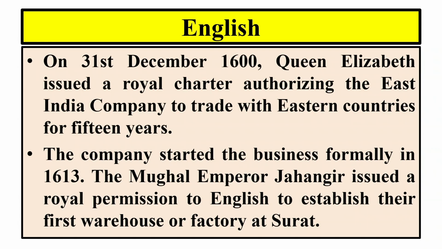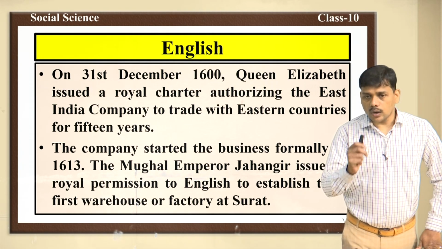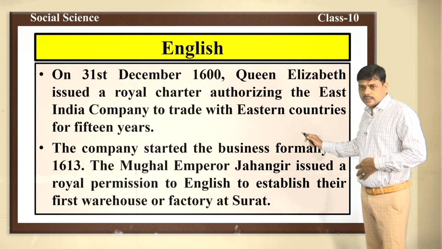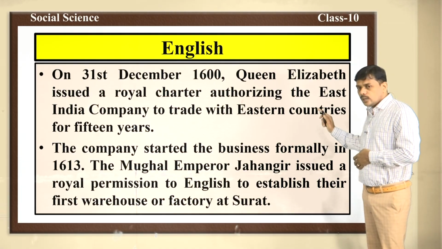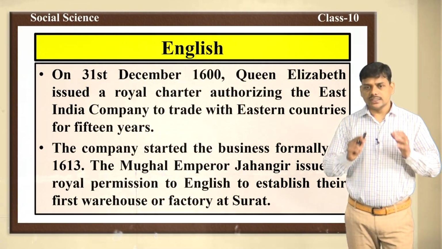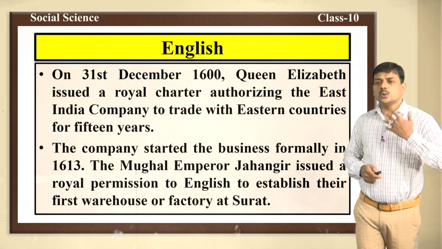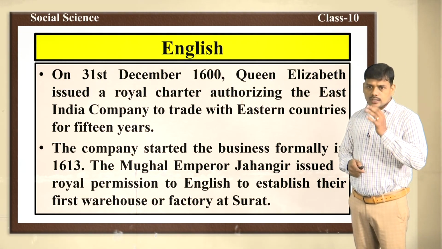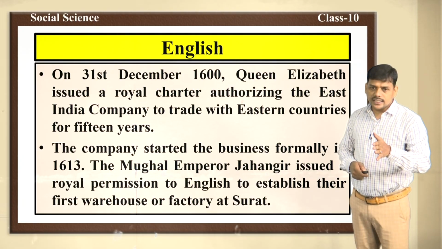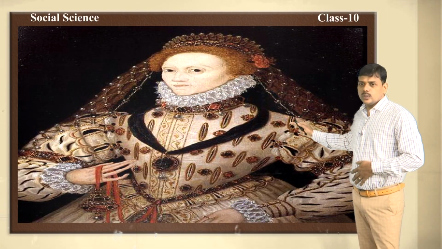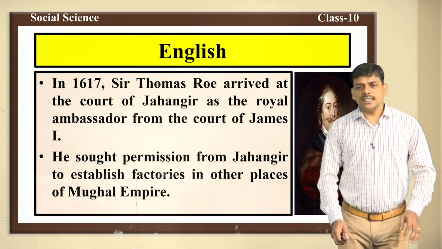1613. The Mughal Emperor Jahangir issued a royal permission to the English to establish their first warehouse or factory at Surat. During that time, India was ruled by the Mughal kingdom, and the Mughal emperor was Jahangir. Jahangir gave permission to the English East India Company to start trade. In this way, with the permission of Jahangir, they started their first factory at Surat. Here you can see Queen Elizabeth.